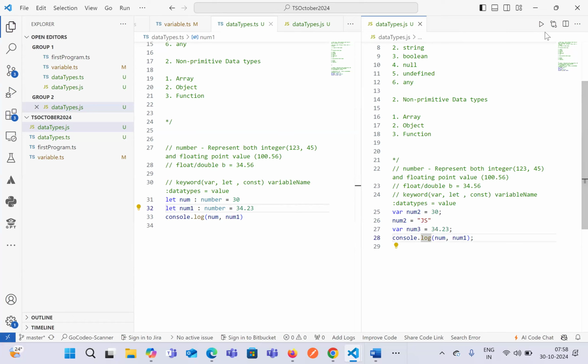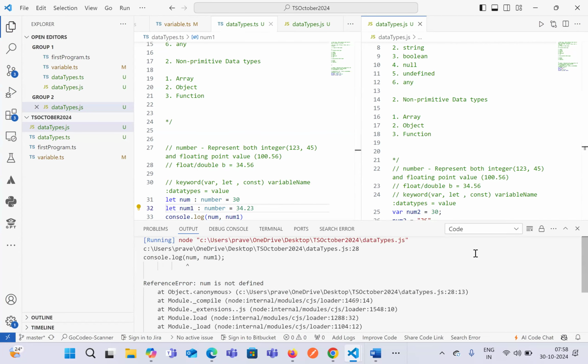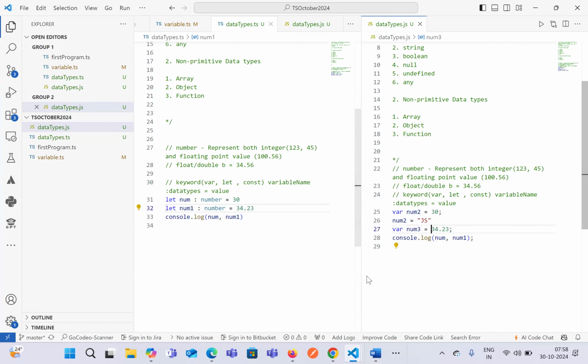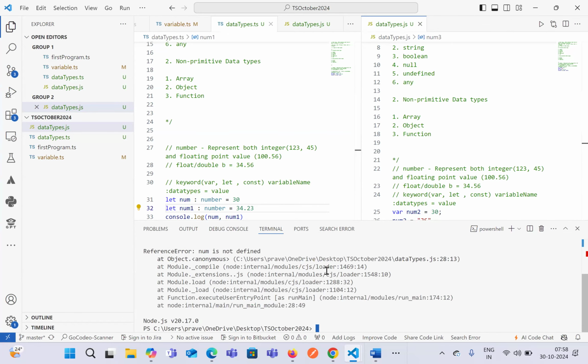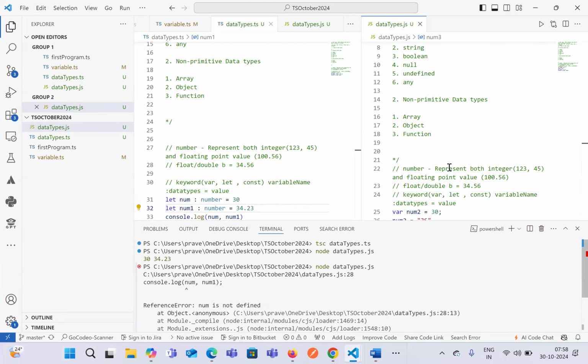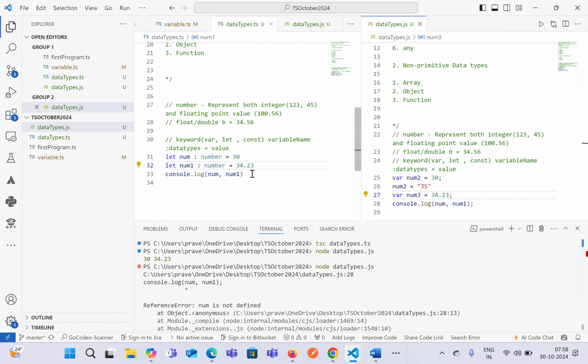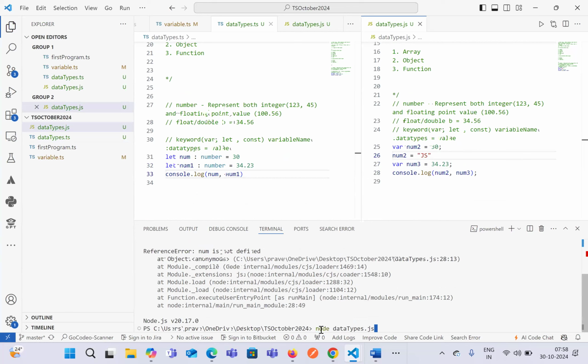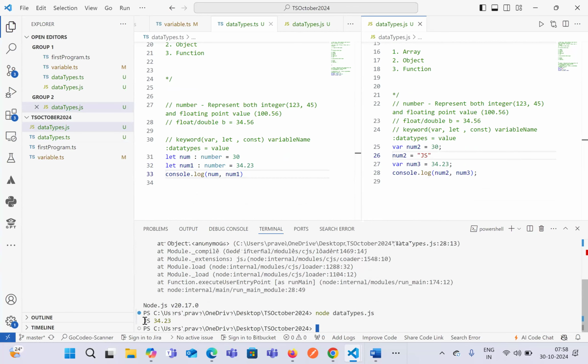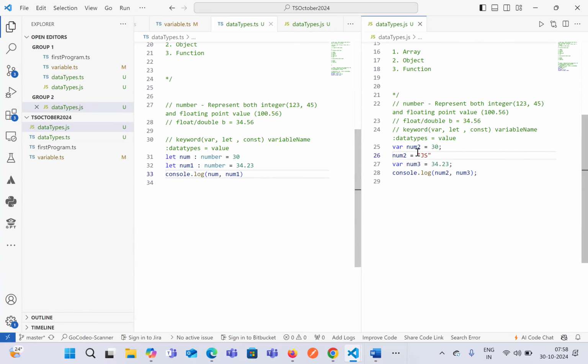Now if you try to run this and print, here it is saying JS and 34.23. That means it violates the concept of data type over here.